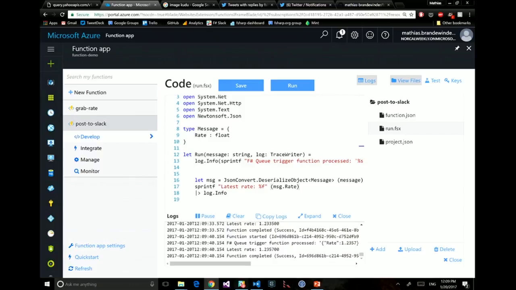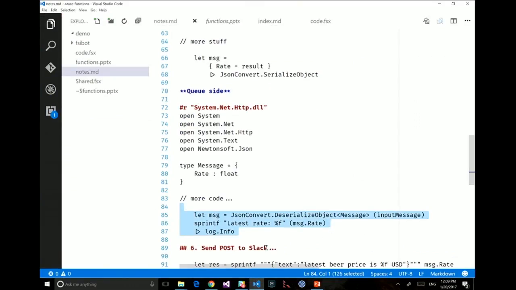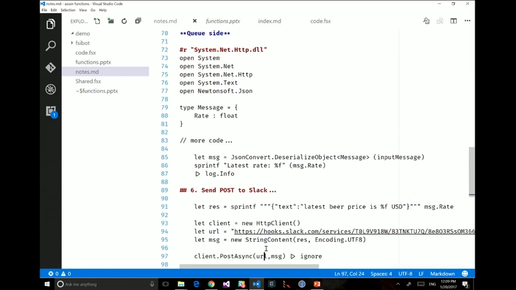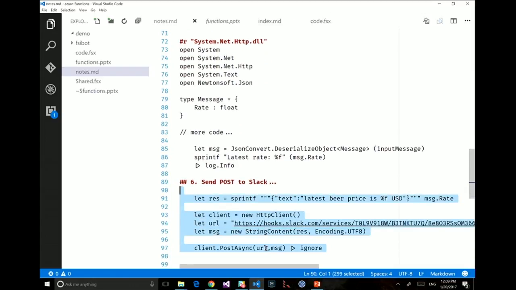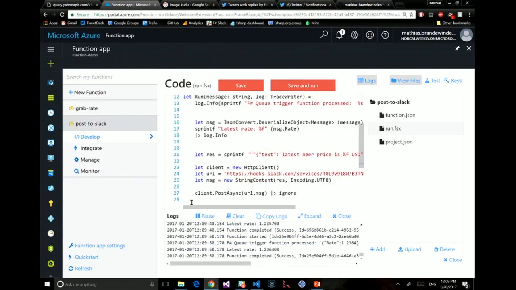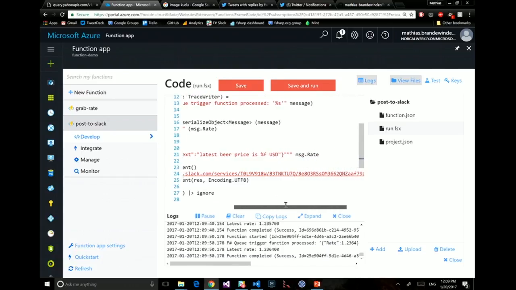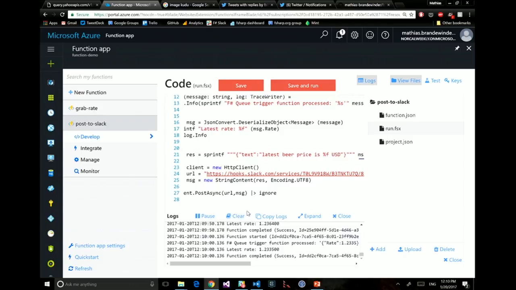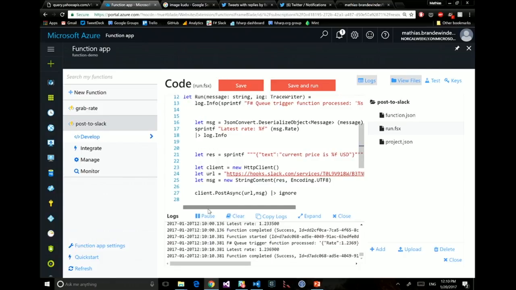Last thing I need to do, which is not particularly interesting, just to show I can do it, I'm going to send this to Slack. So let's do that. And this is going to be the most annoying Slack bot you could possibly think of. Here I'm going to say, take the message, grab the rate. I'm going to do it completely like a pig. I'm creating my JSON like this, just to show that this is right, the current price is. And now I'm going to create an HTTP client, send something to my webhook, post it.